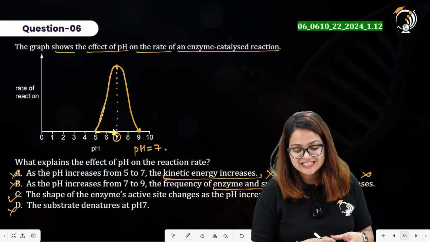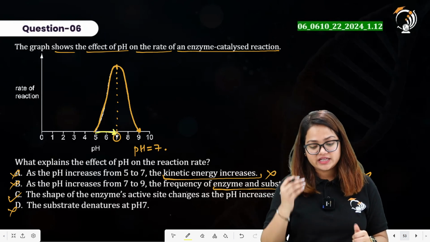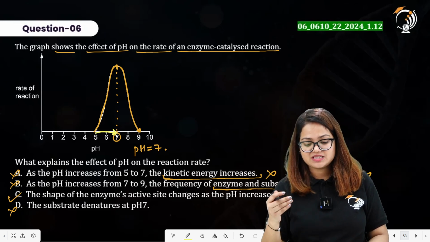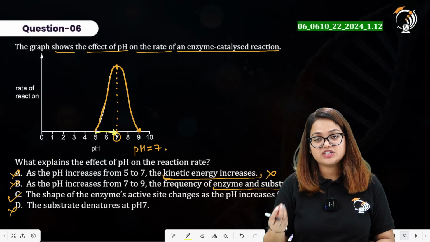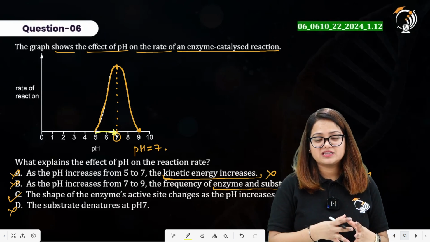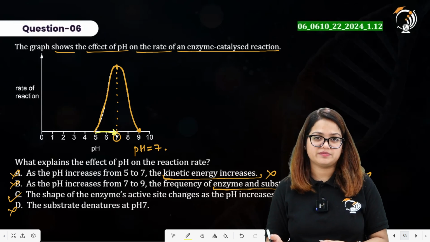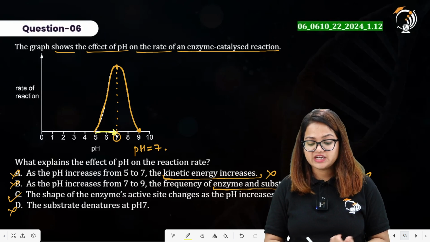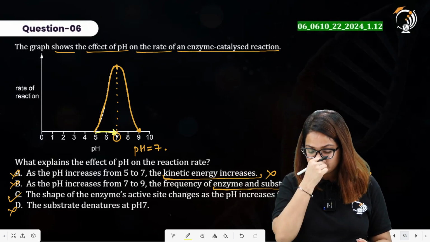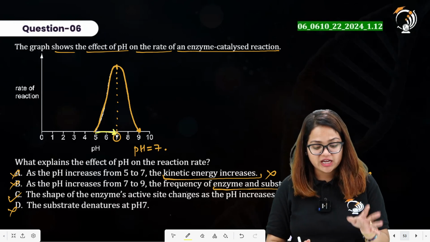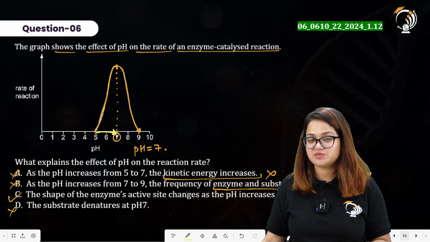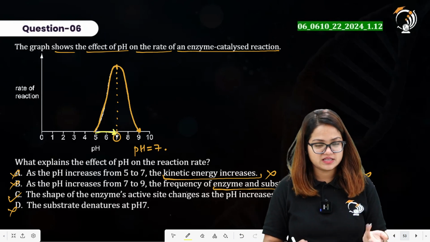This actually decreases if we increase the pH from 7 to 9, and the increase in collisions is an impact that is related to the temperature only. Statement C says the shape of enzyme active site changes as the pH increases from 7 to 9. So the shape of the enzyme active site will be changed if we are increasing the pH from 7 to 9. Statement A is incorrect in itself.